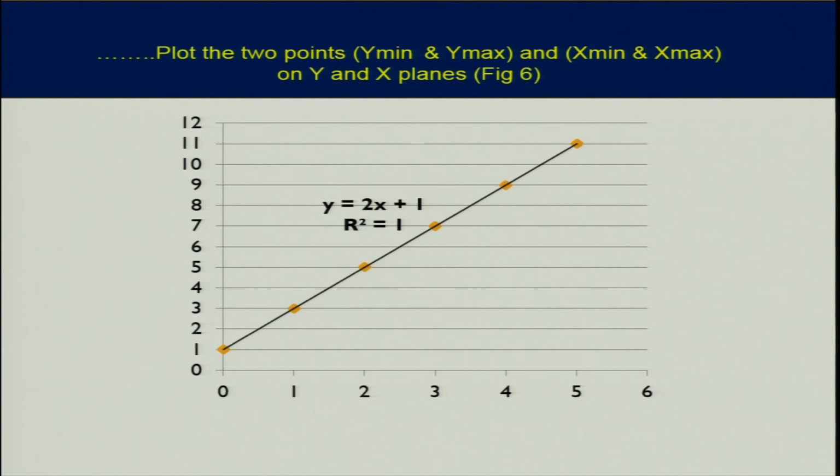Now we will see what is the difference between the correlation coefficient and R square, the coefficient of determination, and how they are useful in this response curve fitting. See here, R square is 1. Just see in this picture that if R square is 1, then your line is passing exactly through all data points. So this is the best fit line actually. No other line can be a better fit than this wherever you have R square equal to 1.